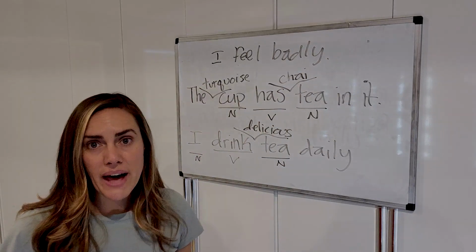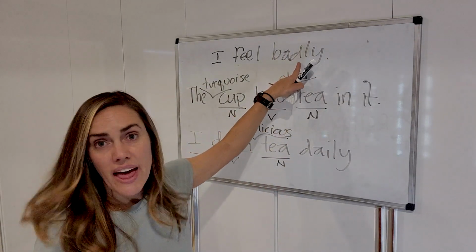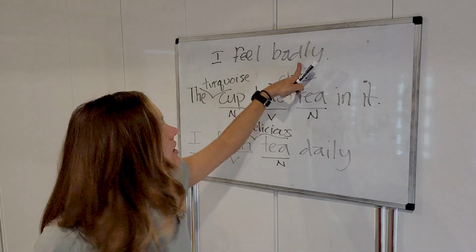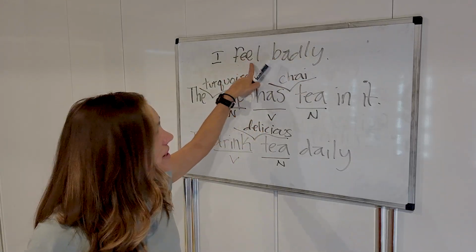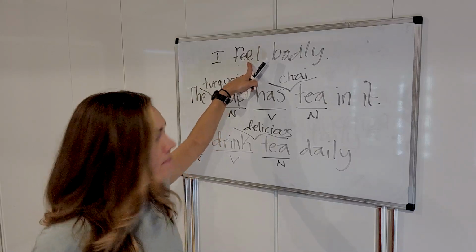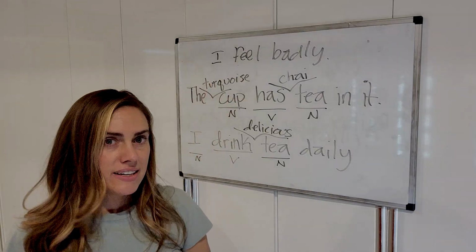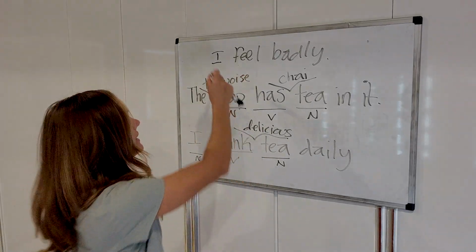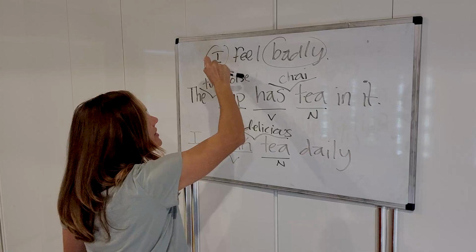I feel badly. And they'll put "ly," which is usually what we use for an adverb. And they put it because this is a verb, feel, I feel. That's an action, right? Or a state, okay? But in reality, this is a linking verb. It's linking this and this together.